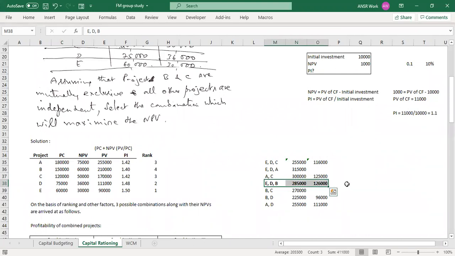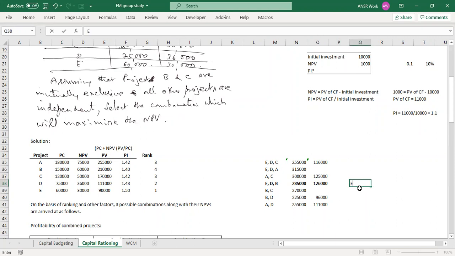NPV should be considered. That is a nice way of thinking, but not NPV, something else. You're in the correct direction, just the item you are incorrect about is not the NPV. Something else, we'll see. I'll show you what I'm talking about. Suppose, like she said, let's add A in this.